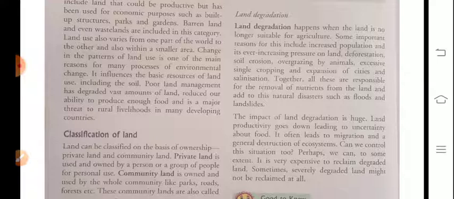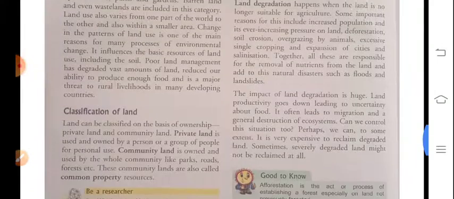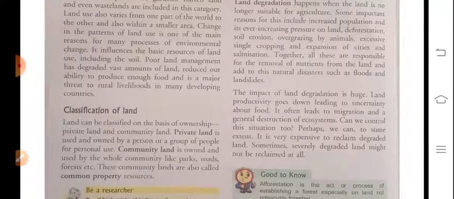It also pressures people to migrate from one place to another. Sometimes it is very expensive to reclaim degraded land, and it is also not good for a better balance of our ecosystem.